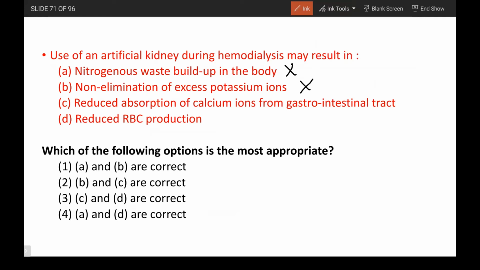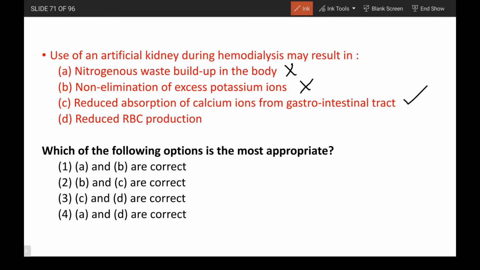Reduced absorption of calcium ions from the gastrointestinal tract is obviously correct because we all know in an artificial kidney there are no endocrinal roles. So calcium ions, instead of being reabsorbed, are excreted in the urine. When excreted in excess, the absorption of calcium ions from the GIT will decrease.